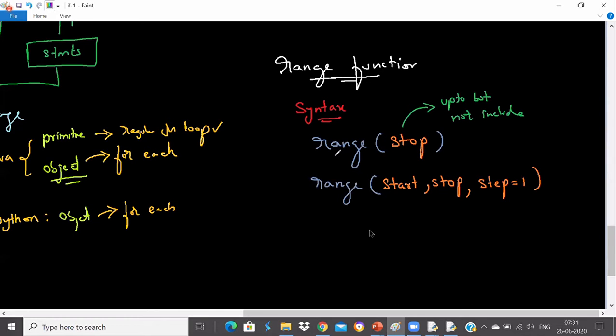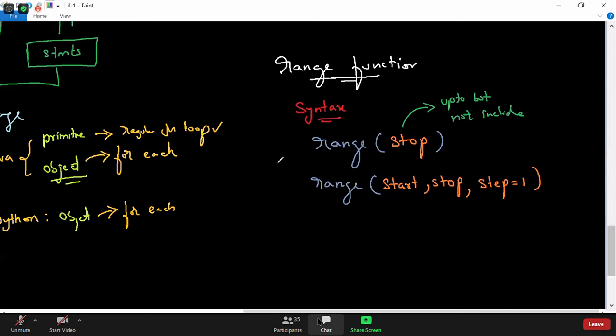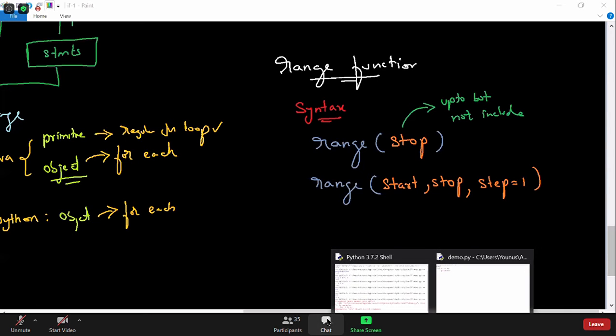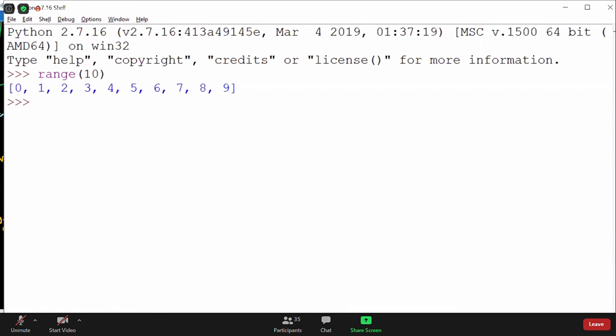Actually, guys, it will return a list in Python 2, but in Python 3 it will return a generator object. As you notice, I executed this in Python 2, so that's why it's returning a list.